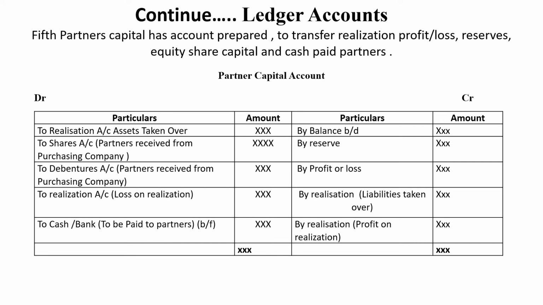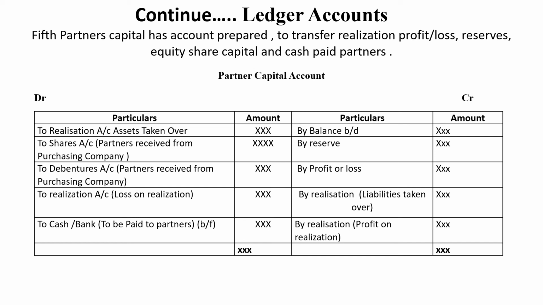Next, whatever shares and debentures received by the partners from the purchasing company, that also we have to enter on the debit side. If you find any loss during realization or transfer of assets and liabilities, that one also has to be entered under the debit side to the realization account.